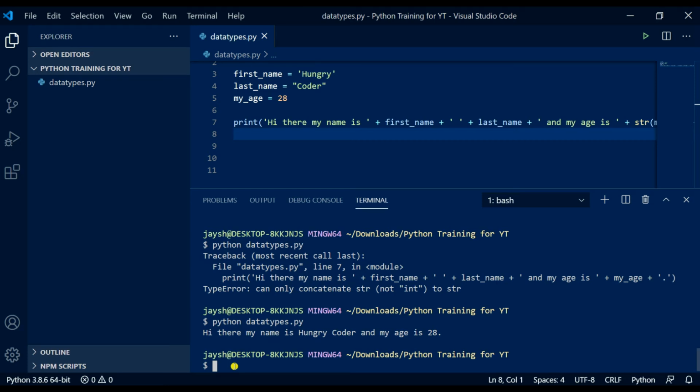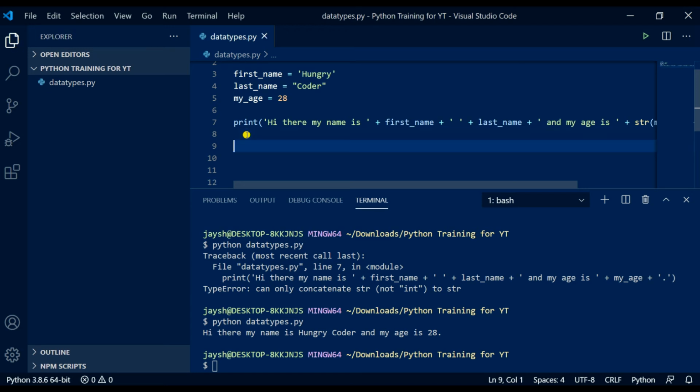So it's important, again, to know your data types, especially when facing errors like that. It can just be very useful to know, okay, great, this is the data type, this is that data type, what do I expect to have in there? Great. Now, a quick introduction to string methods. I'll introduce you to two now. So, a string method is a built-in function with Python where we can very quickly manipulate a string to do what we need it to do. So let's go back up to our first name and last name and make those all lowercase.